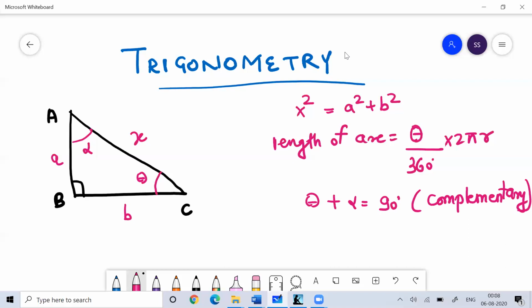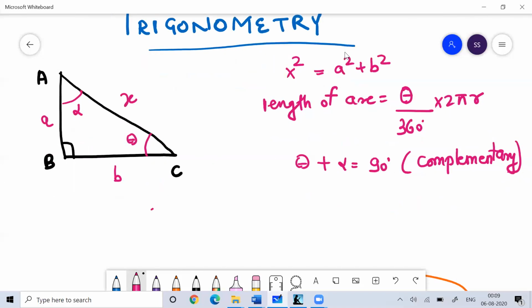In terms of theta, the side which is opposite to theta is called the perpendicular, the side which is adjacent to theta is called the base, and the side which is opposite to the 90 degree angle is called the hypotenuse. Whenever you talk about sine theta, it is perpendicular divided by hypotenuse, and the opposite of sine theta is called cosec theta.